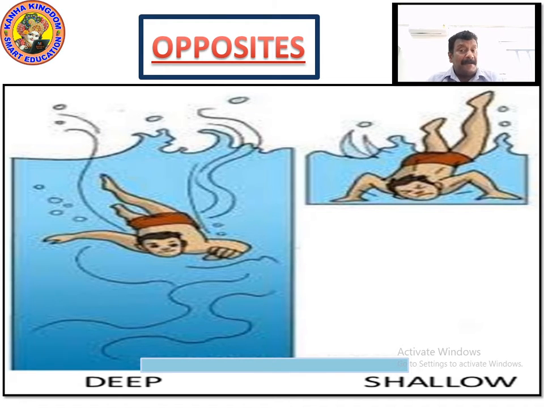And deep means water which is very deep, where a person who goes down can easily dip himself inside the water. He can entirely go inside the water. Shallow means that if you try to go into the water, it is a level where only your body can be wet. You cannot go deep.